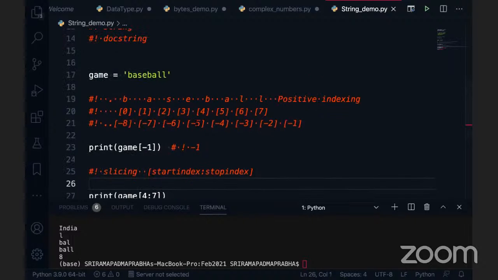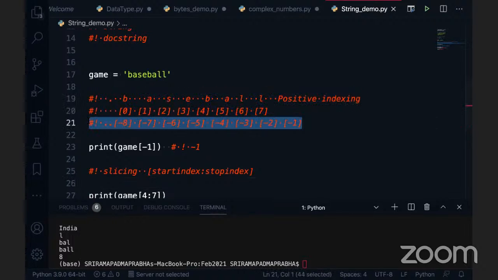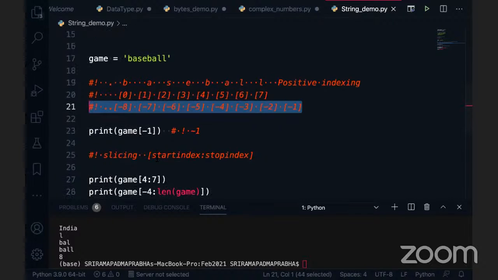So always remember here, if you want to play with strings in programming, you must always focus on negative indexing. This plays a very important role in projects, right? When you want to define a logic and so on.